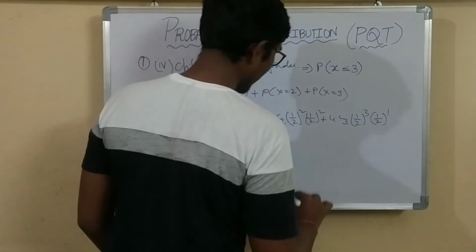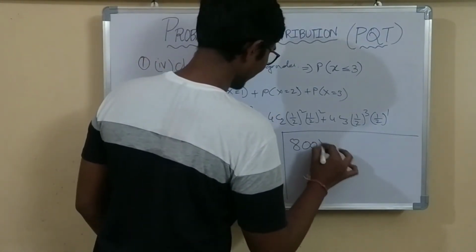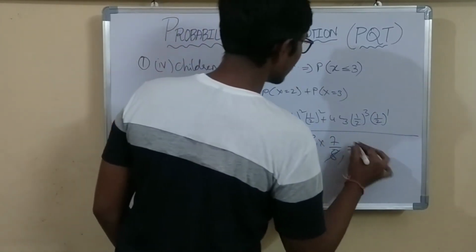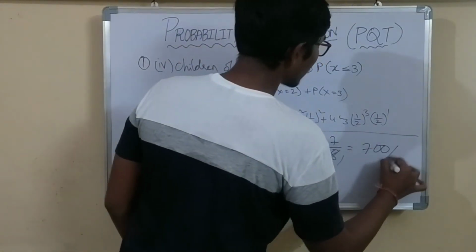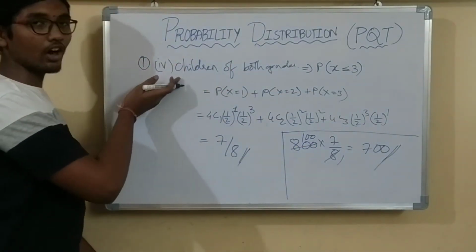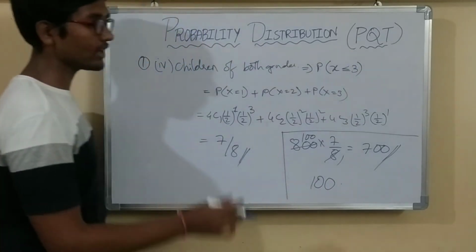Now we have to calculate for 800 families. So 800 into 7 by 8. 8 ones are 800. So 100 into 7 is 700. So out of 800 families, 700 families will be having children of both genders. Means 100 families will be having children of a single gender.